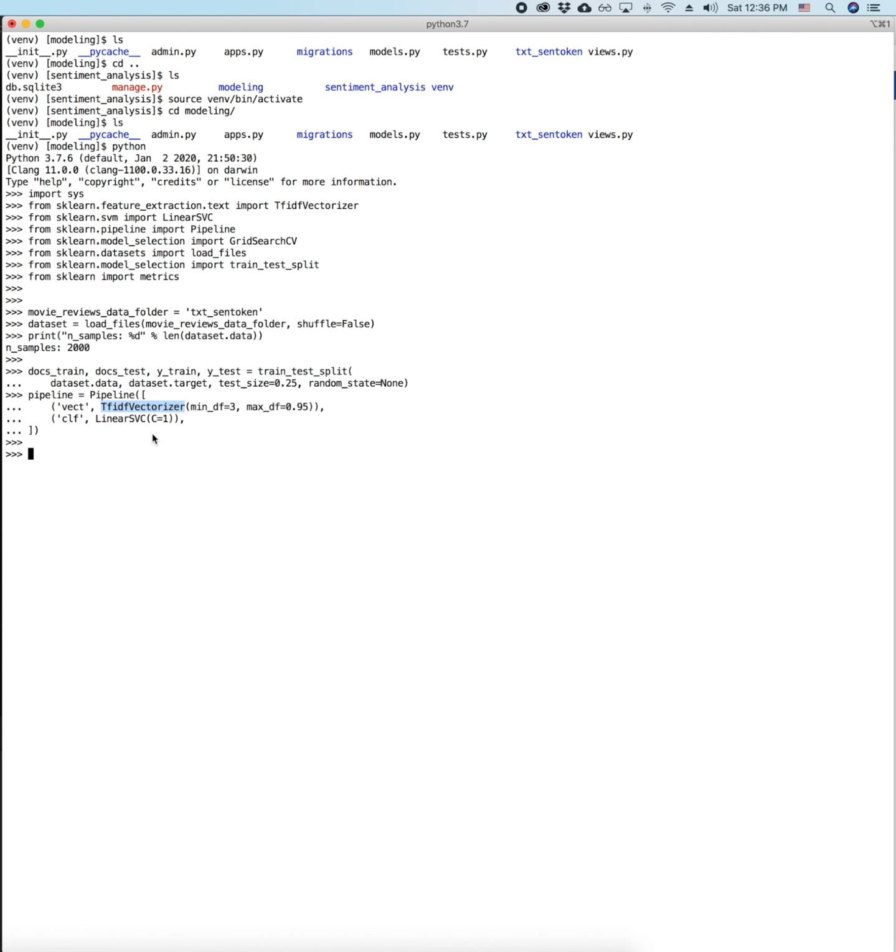TF-IDF stands for term frequency and inverse document frequency. It's a very common algorithm in text mining, so that you can find the importance of a certain keyword or phrase to a certain document.